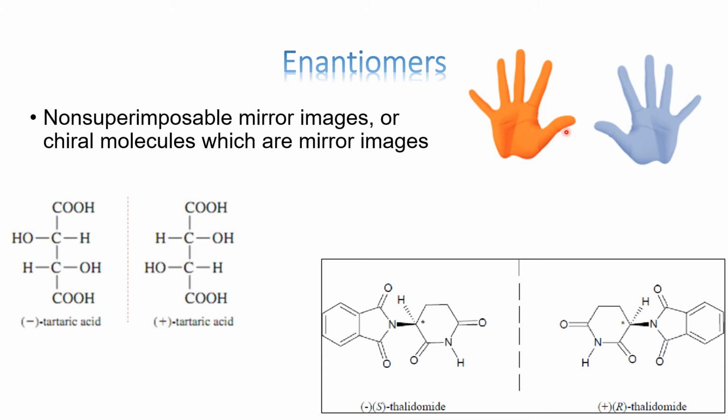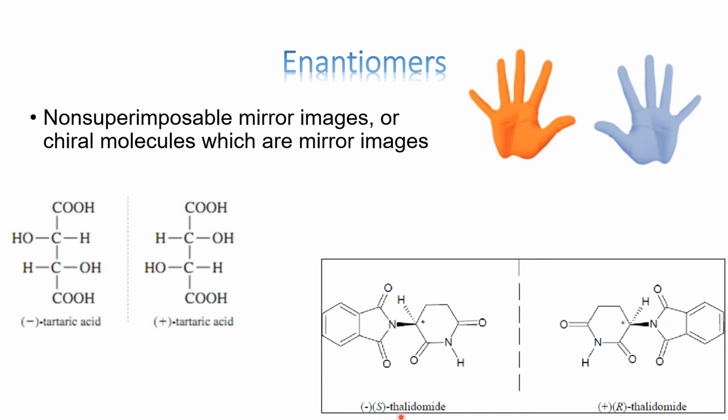Even if you pick up this compound and try to put it on the other, hydrogen will coincide with OH. So these are non-superimposable, but they are mirror images of each other. H is coming in front of H, OH is coming in front of OH.